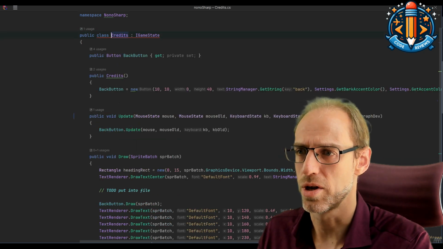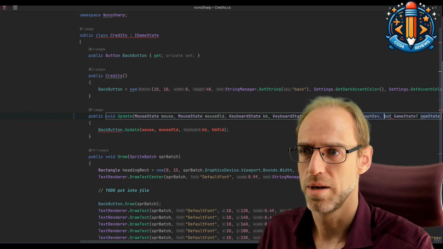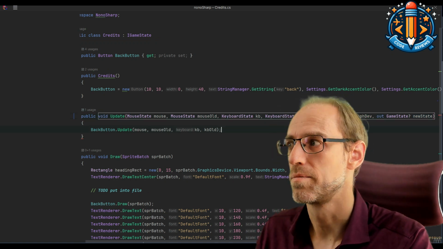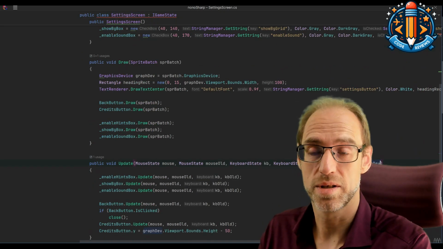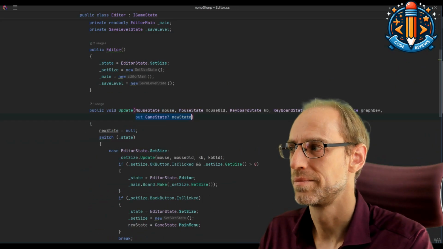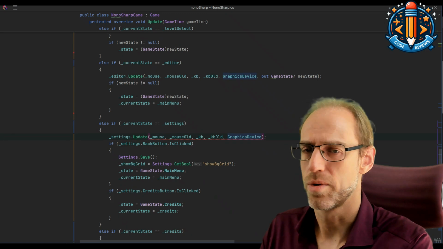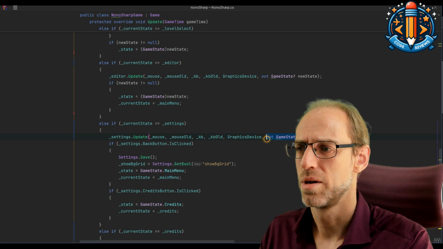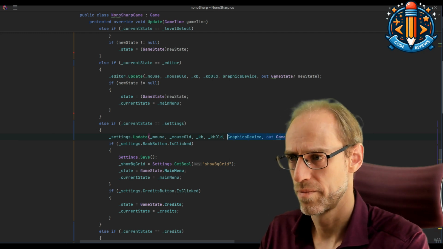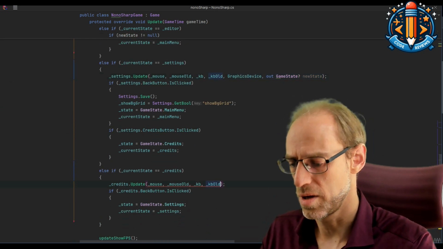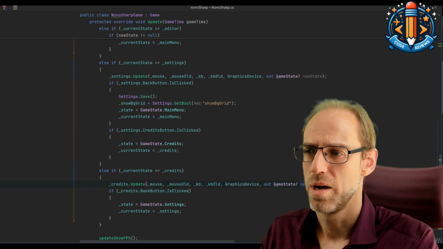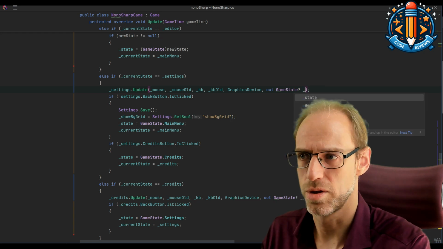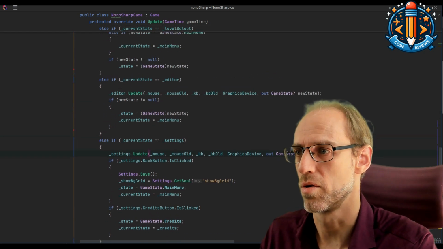Like the credits we already checked, but it still needs this parameter. Just ignore it, so it satisfies the same interface. And so does the settings screen. I can see here in the call we also need the game state like this, which you can also adjust down here to have these. And we don't use it, so just use the underscore in C#, explicitly state we ignore it.